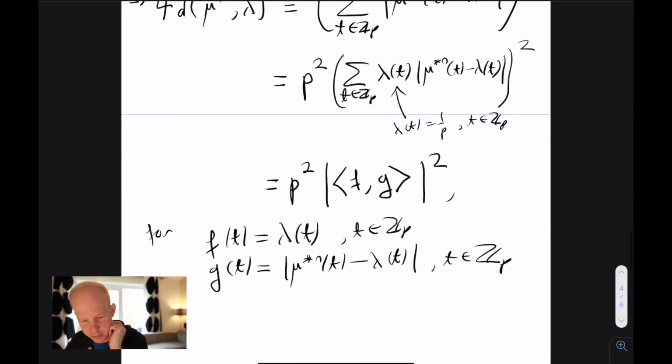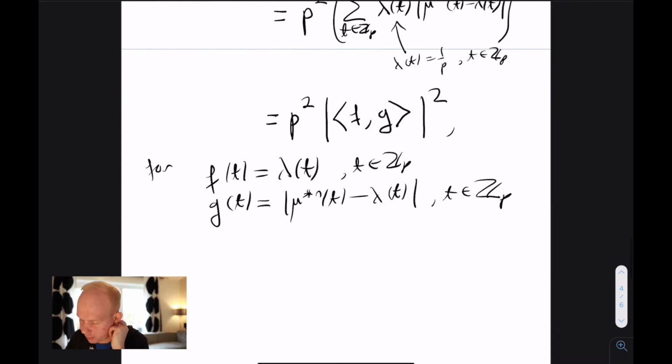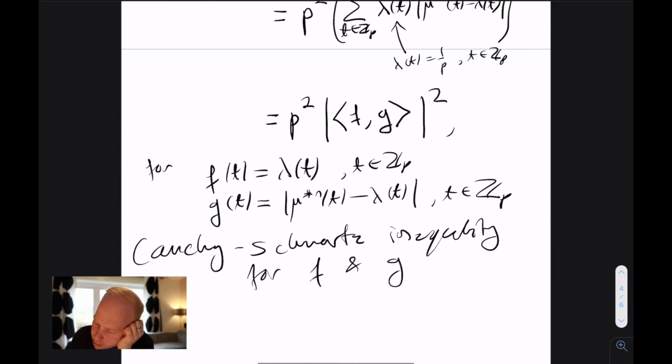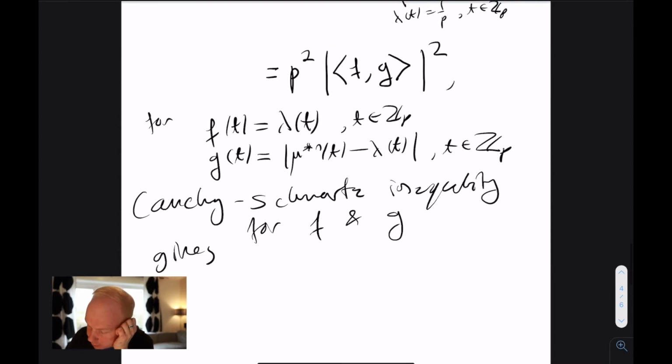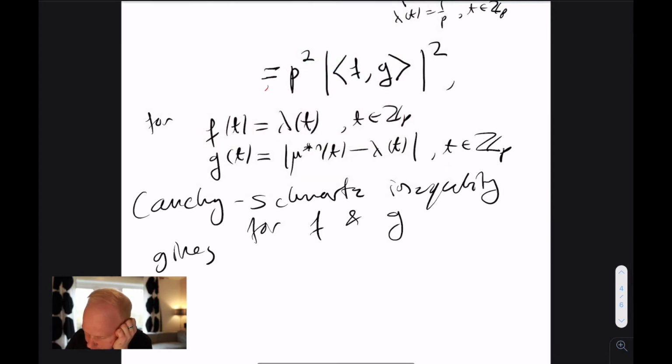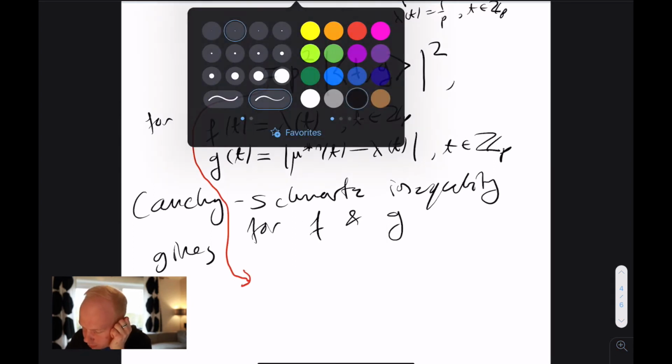Now I can use the Cauchy-Schwarz inequality for f and g. This is where the Cauchy-Schwarz inequality is being used.